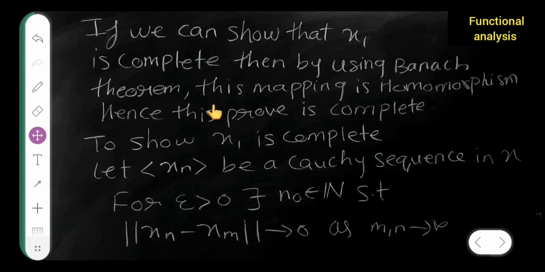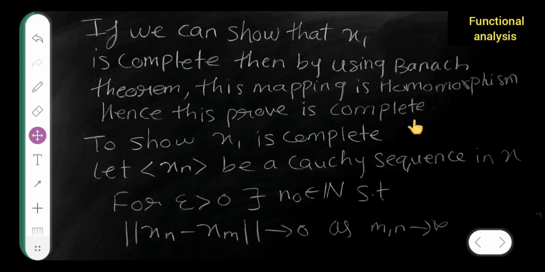Now what we have to do is, if we can show that X1 is complete, then by using the Banach theorem, this mapping is a homeomorphism. Hence the proof is complete. So we need to show that X1 is complete, and if we show that X1 is complete, then the proof is done.